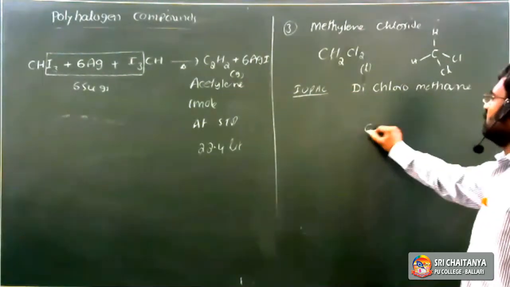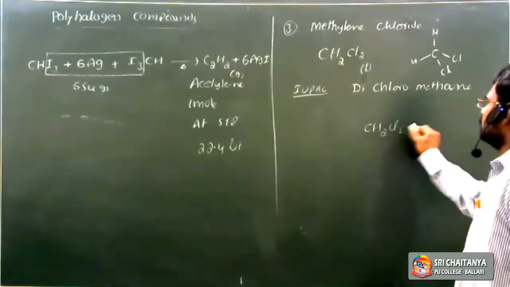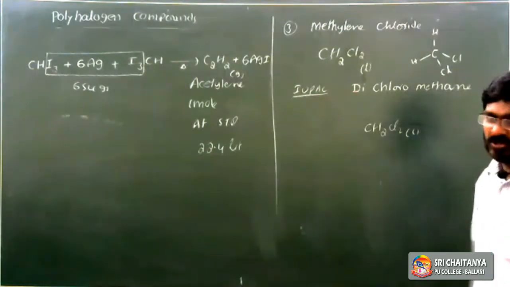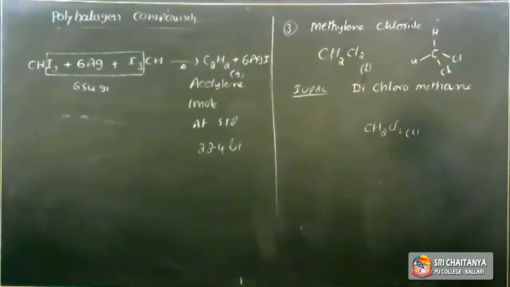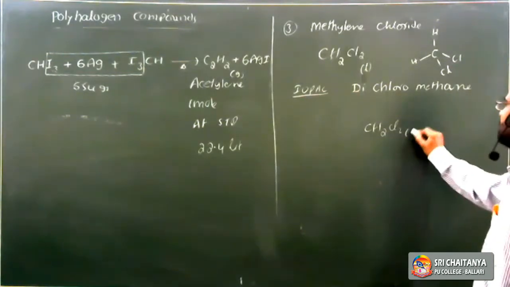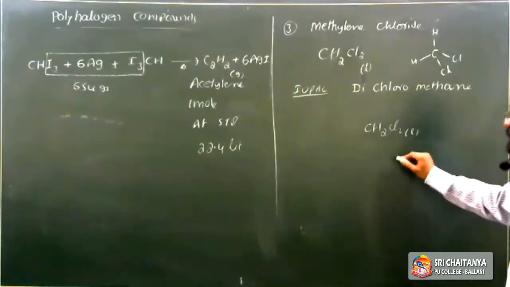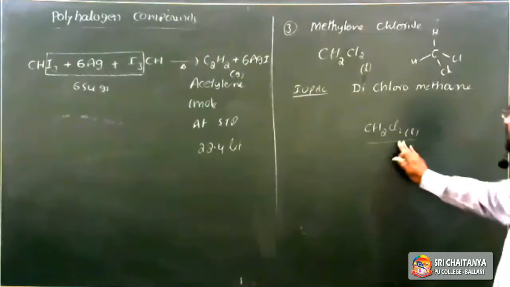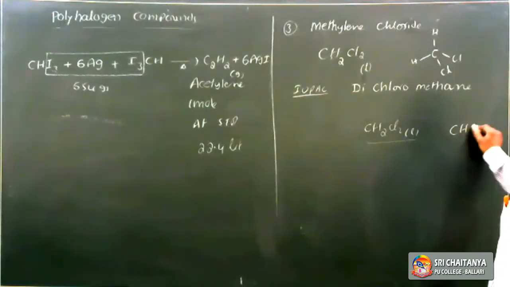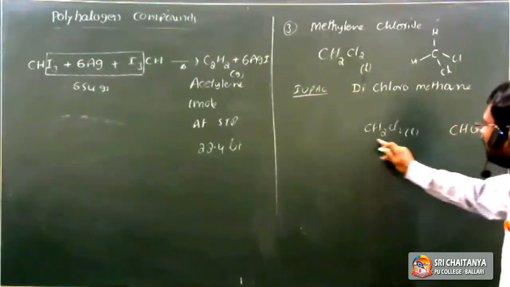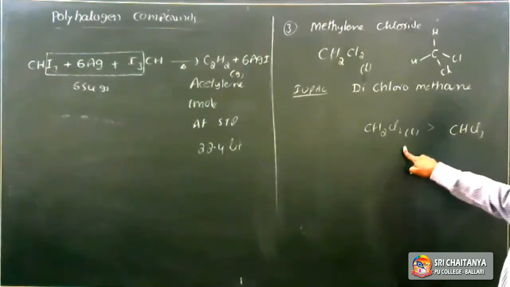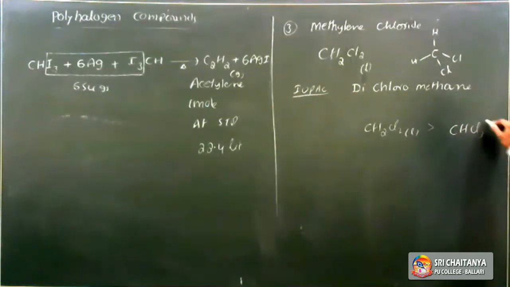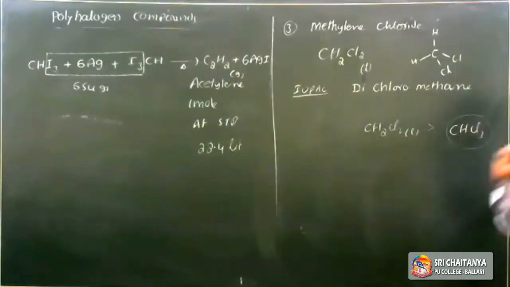Next, methylene chloride CH2Cl2 is in a liquid state. It is used as a solvent in the manufacture or preparation of drugs. It is widely used as a solvent instead of chloroform because chloroform has side effects. It causes liver cancer.